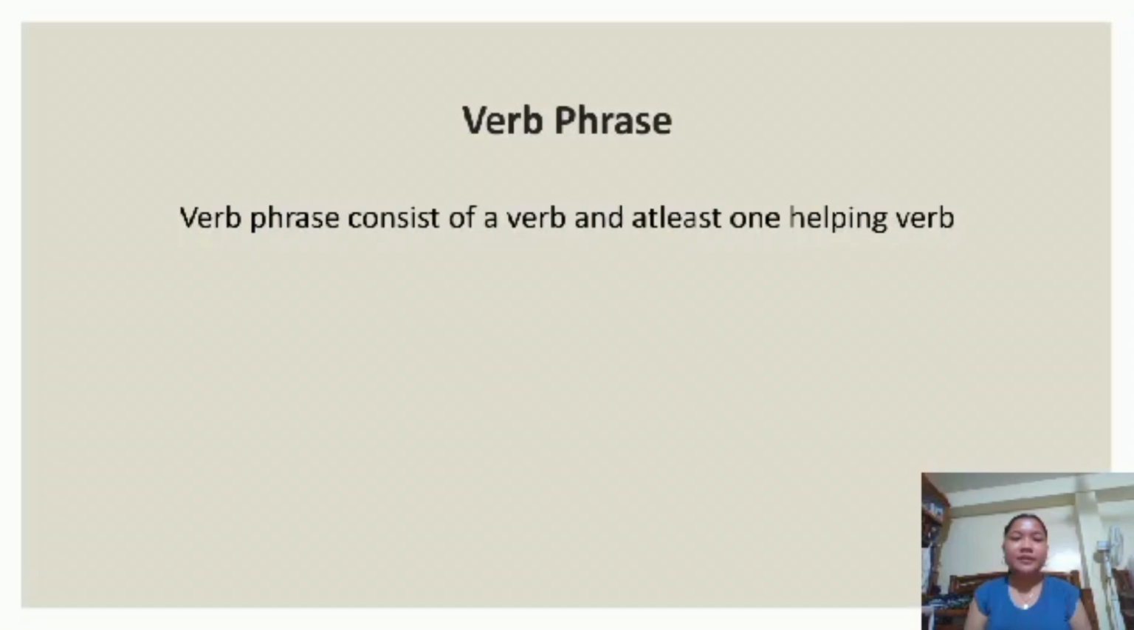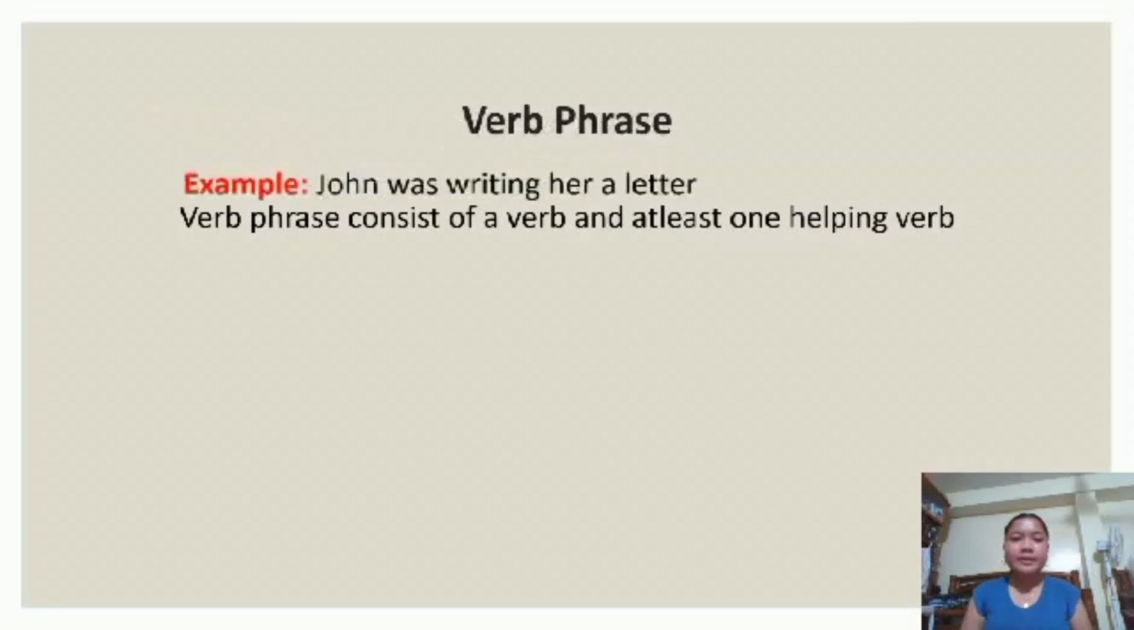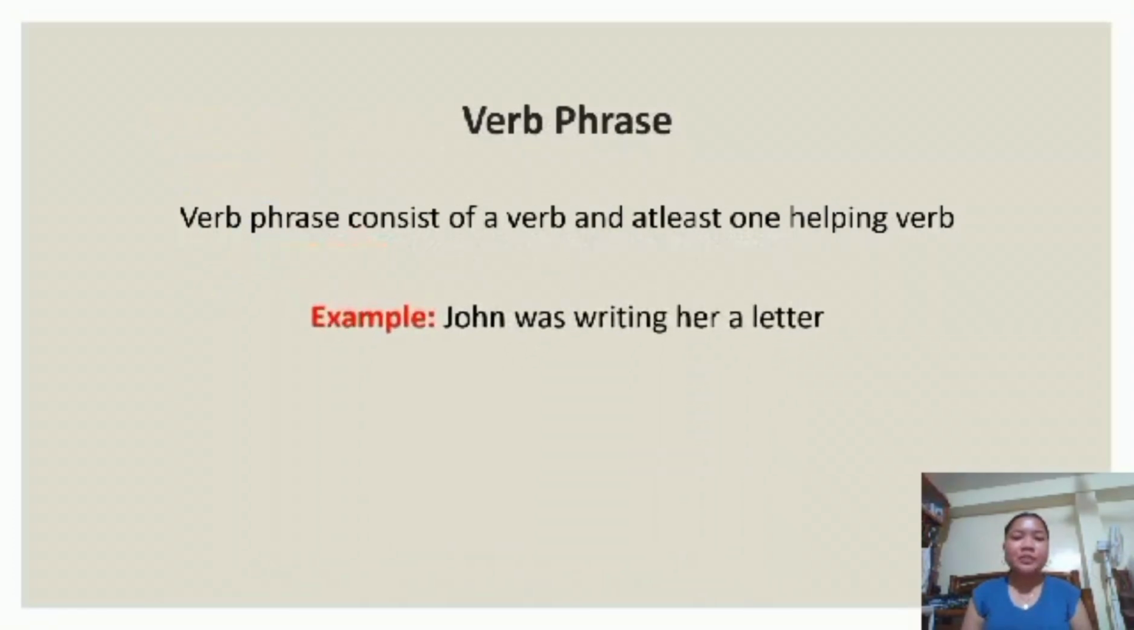Next is verb phrase. A verb phrase consists of a verb and at least one helping verb. Example, "John was writing her a letter." Here, "was writing" is a verb phrase in which "was" is a helping verb and "writing" is a main verb.